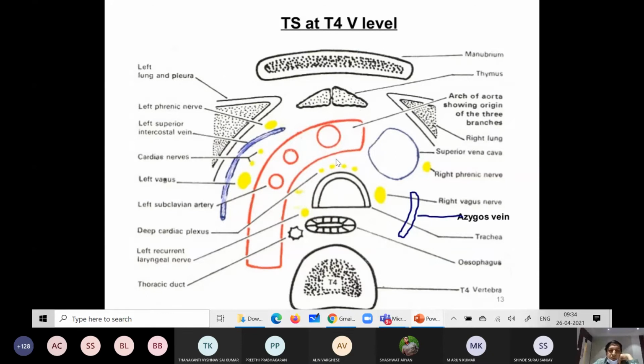This is the thoracic duct, it crosses. Then some other events also occur: base of the heart, arch of aorta, bifurcation of the trachea. So there are different events which occur at the level of the sternal angle. Make a short note on the T4 level.